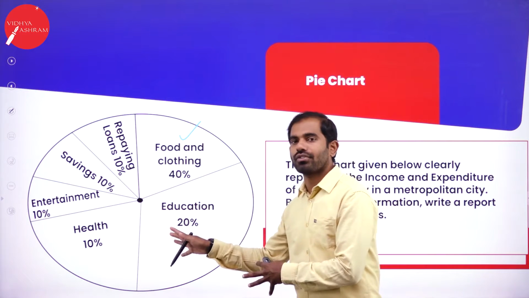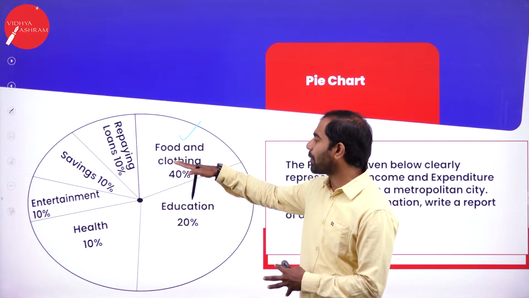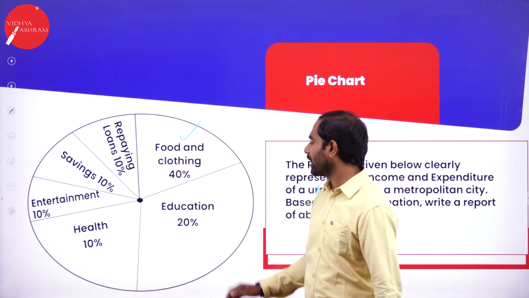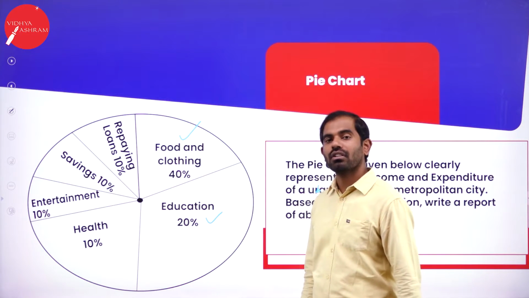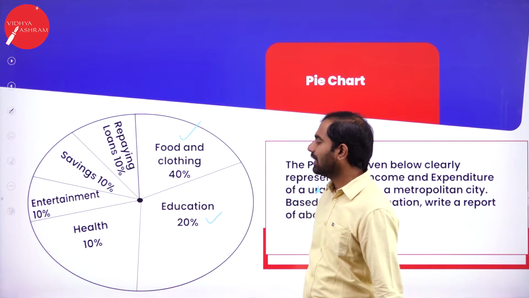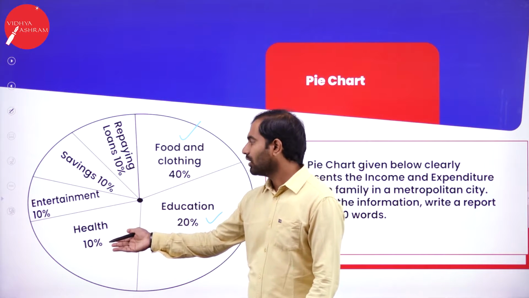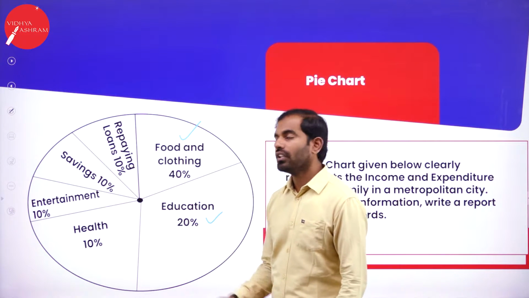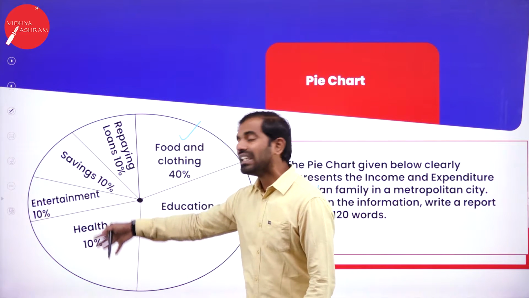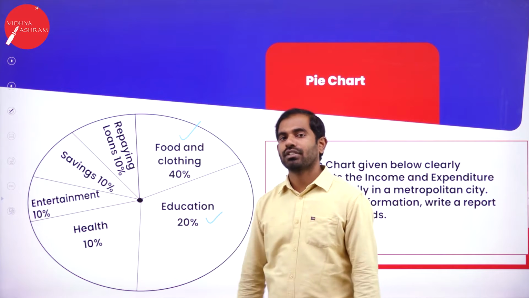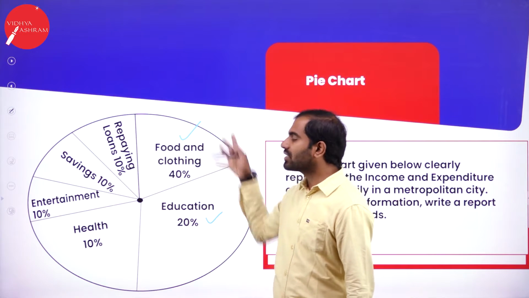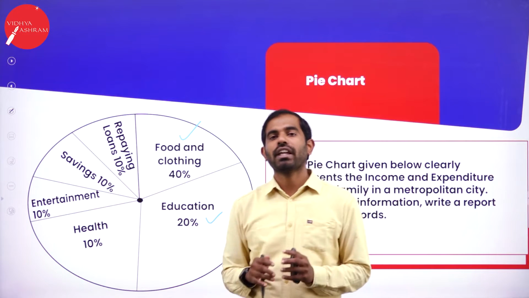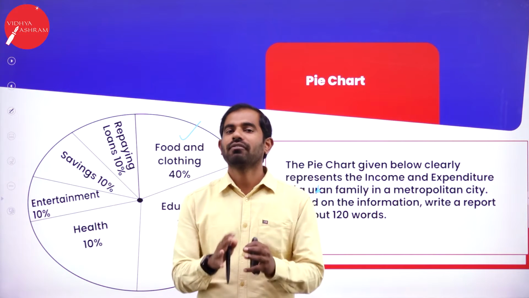Out of 100%, maximum amount is spent on food and clothing. Next comes education, where they are spending 20%. Next comes health and entertainment and savings and repaying loan, where all the 4 topics are equally bifurcated for 10% each. Now, looking at this data, you should be able to write 120 to 150 words.